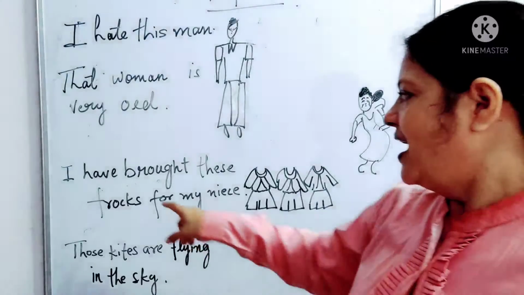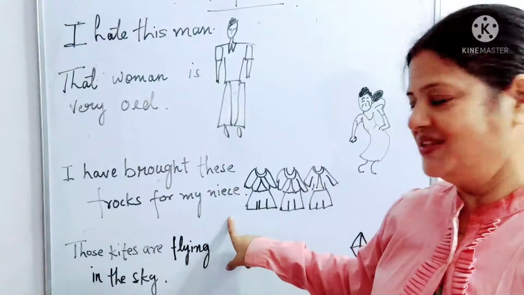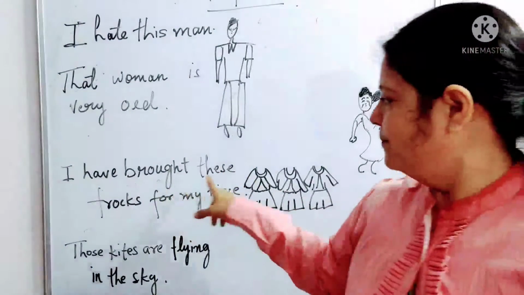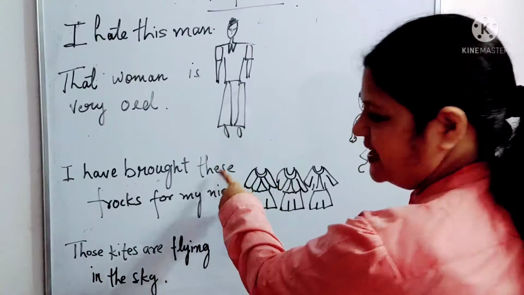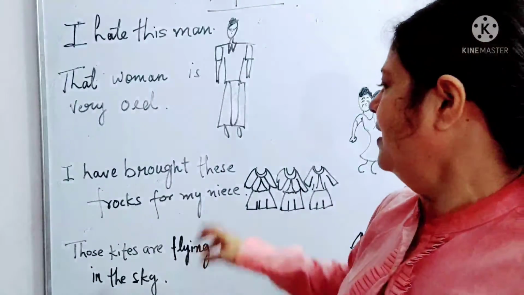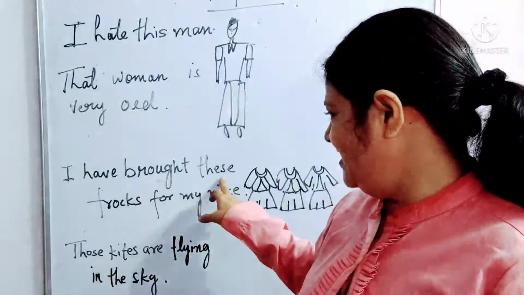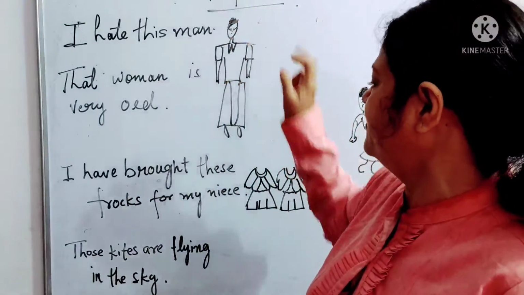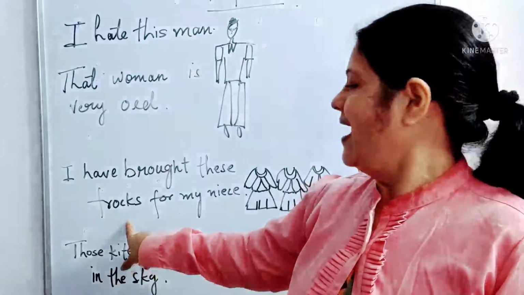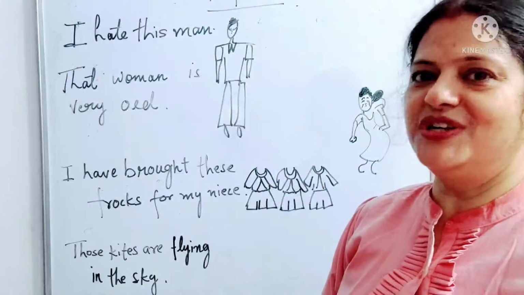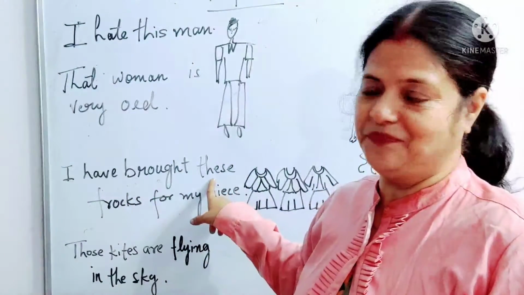Now, I have brought these frocks for my niece. Okay, so I have brought these frocks. So we see that these is more than one in number, and after these we have the noun frock. So these here is a demonstrative adjective which is qualifying the noun frock, and they are close to the speaker, so that is why these has been used for them.